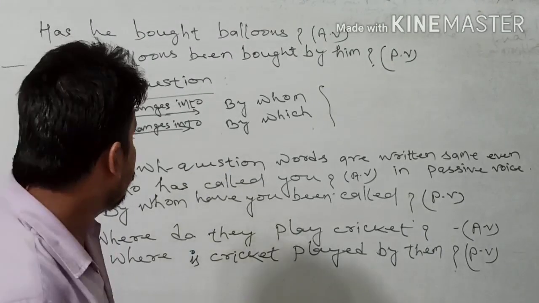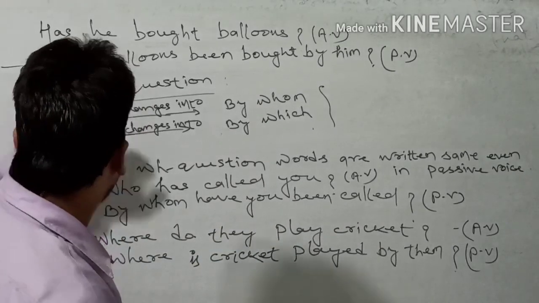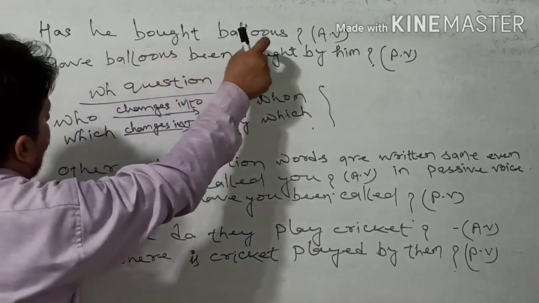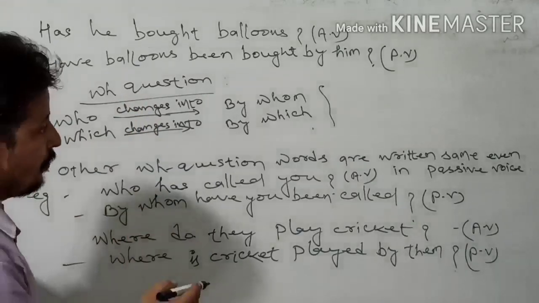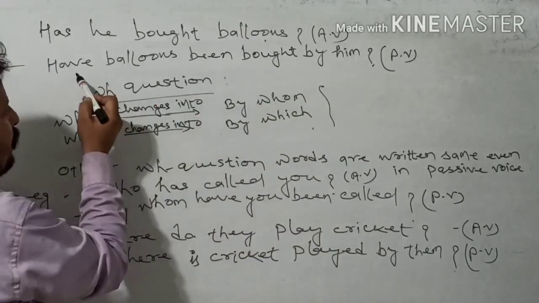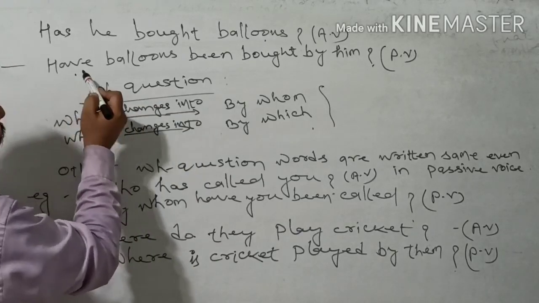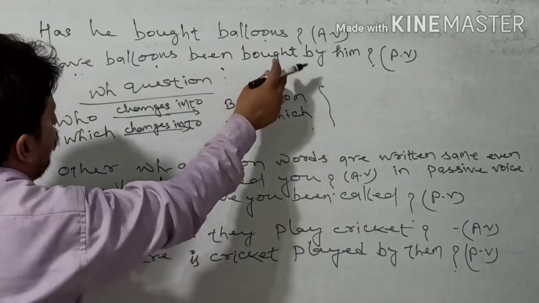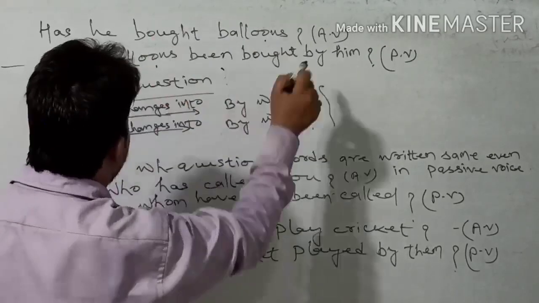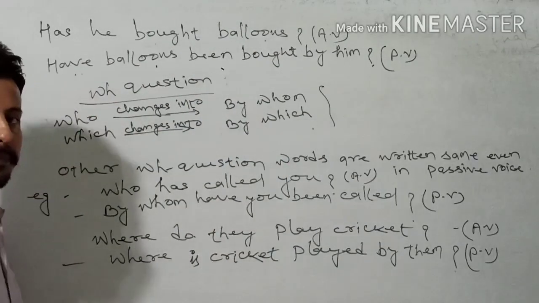Okay, now we have another example. Has he bought balloons? You have to keep the auxiliary, and for balloons you have to use have. Have balloons been bought by him? Verb 3 is just used. That is in passive voice.